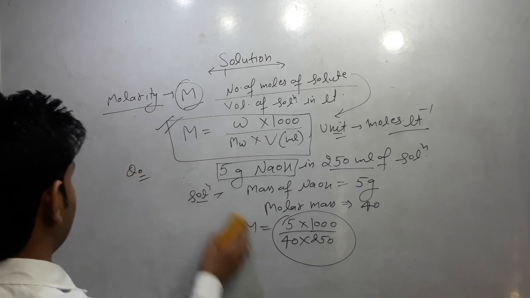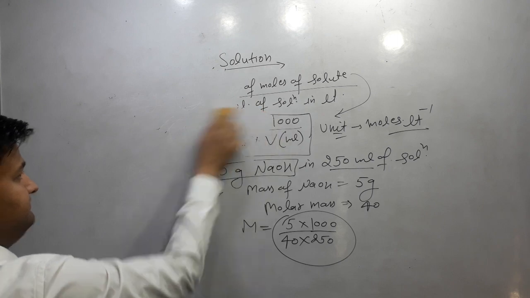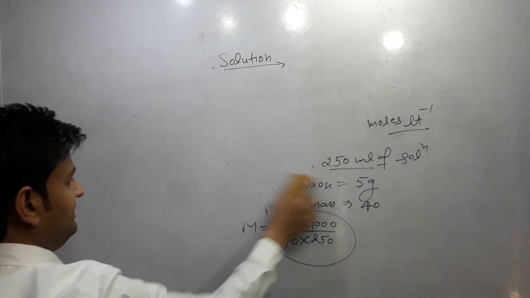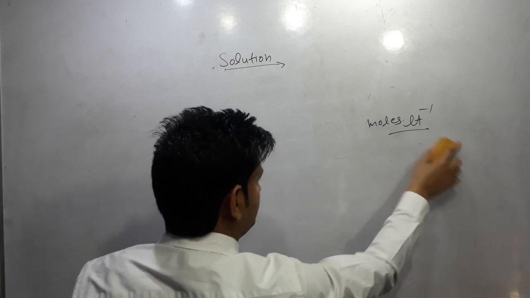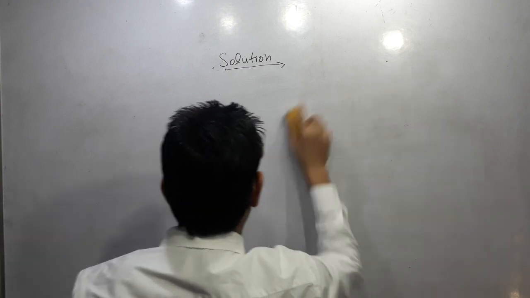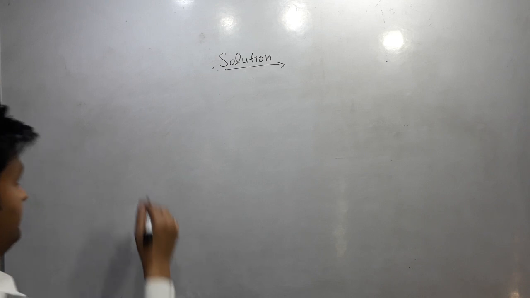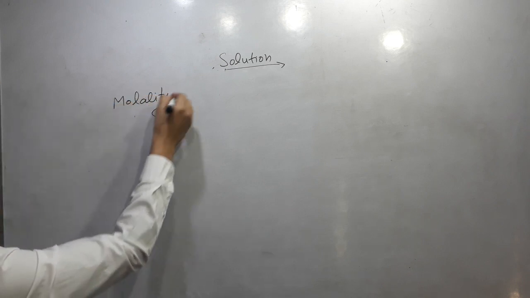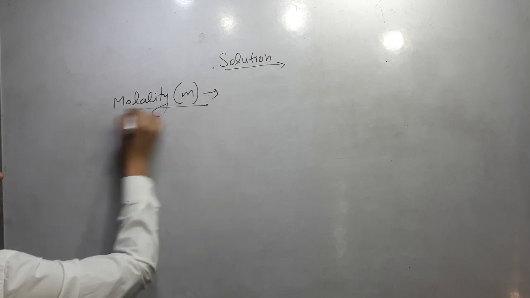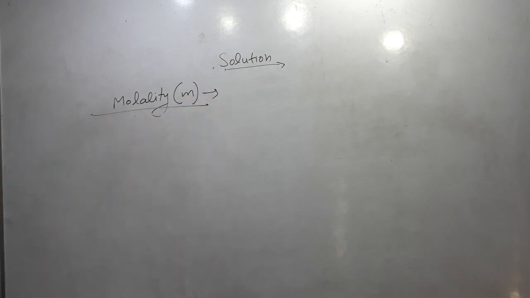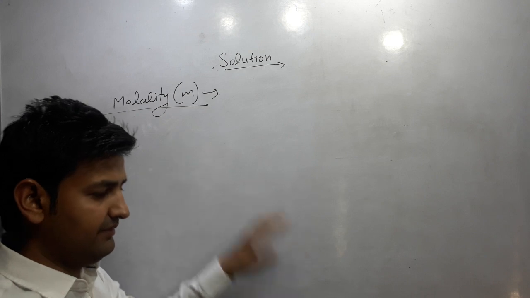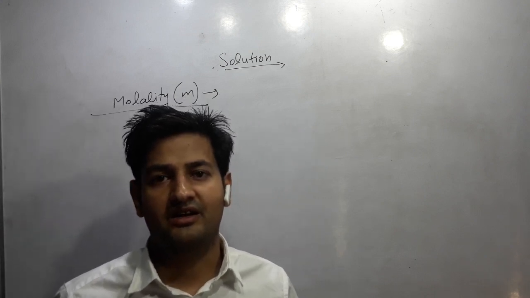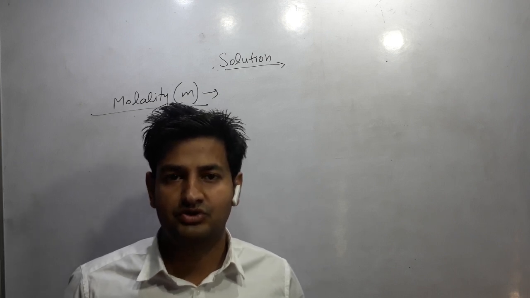Our next term is molality. Molarity and mole fraction, these are important terms. The next term is molality. Molality is represented by small m. Molality is defined as the number of moles of solute present in 1 kilogram of solvent.